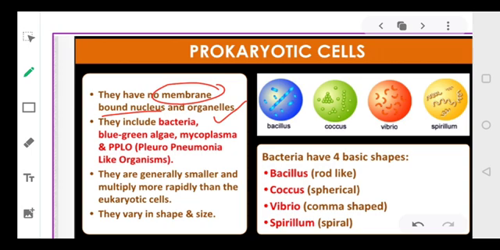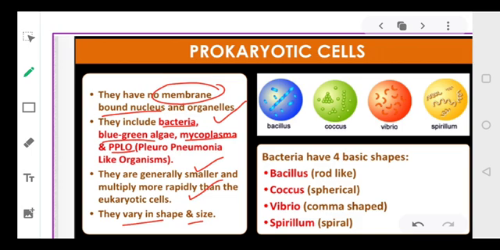For example, bacteria, blue-green algae, mycoplasma, PPLO, that is pleuropneumonia-like organisms. As I told you, these cells are generally smaller and they multiply very fast. They have a higher rate of multiplication and they vary greatly in their shape and size.